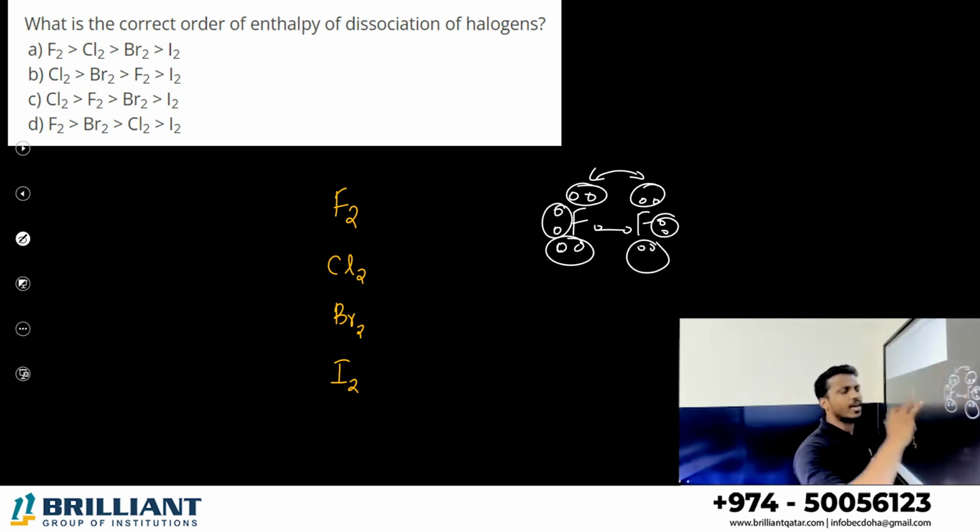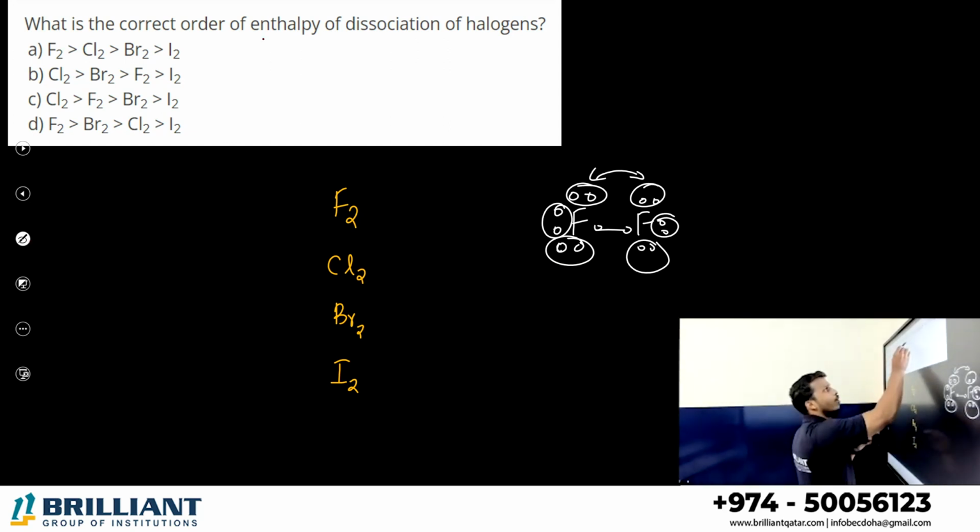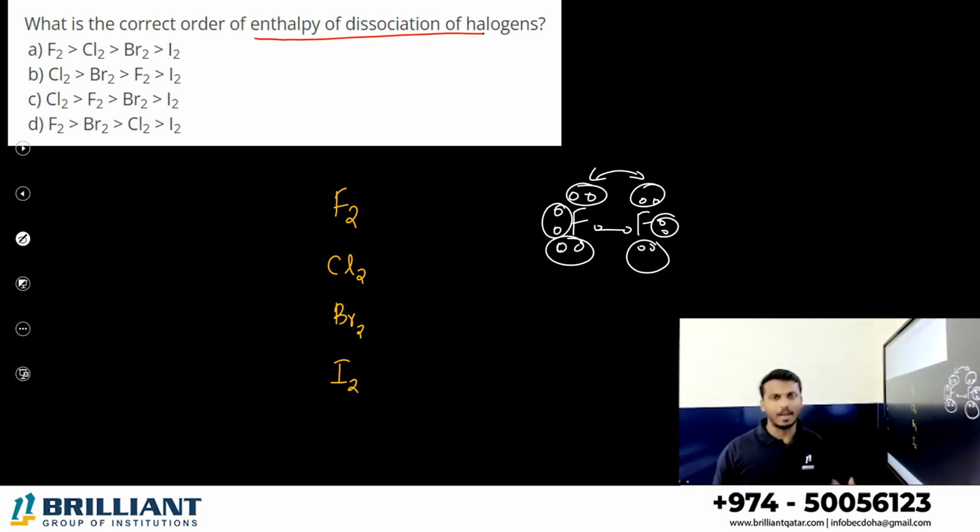It has high electron-electron repulsion. So the fluorine-fluorine bond gets elongated. It is the weakest bond. So what is the order of the enthalpy of dissociation? Bond enthalpy. So which bond is the greatest?